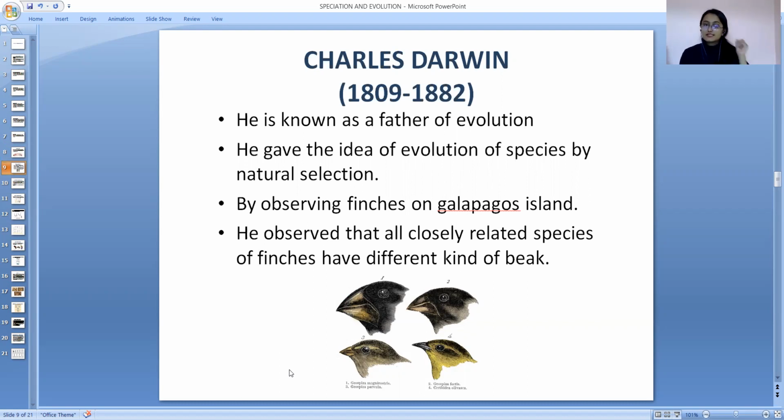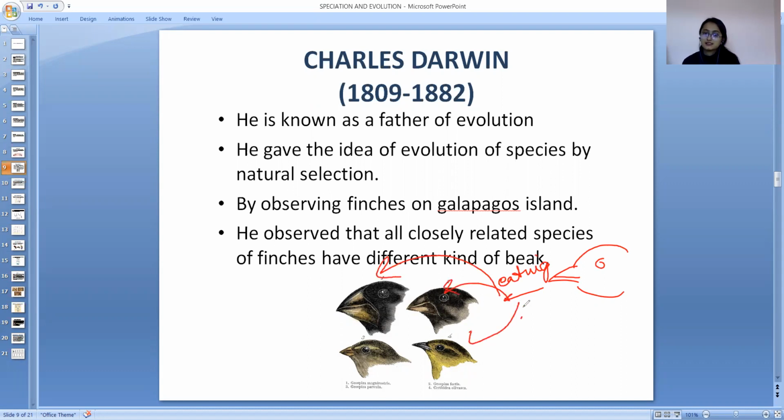What Charles Darwin studied: he observed the finches on the Galapagos Island. Finches are the birds which evolved from the same species. There was one species in which all were the same, right? But after the change in their eating habit, they have changed their beak and they give rise to different species.